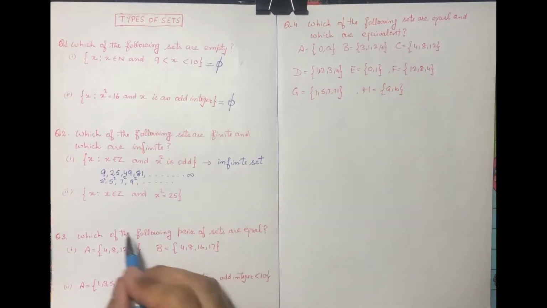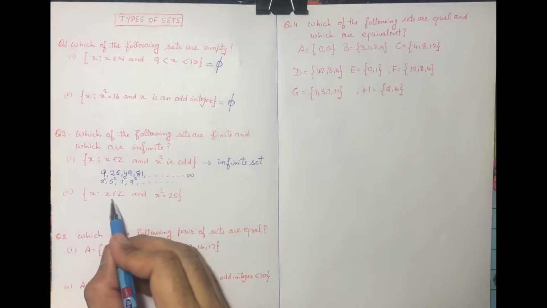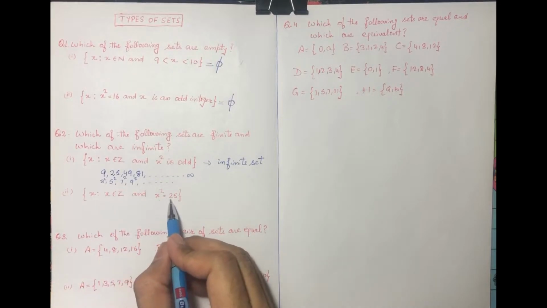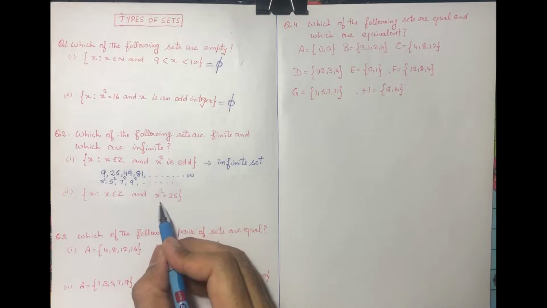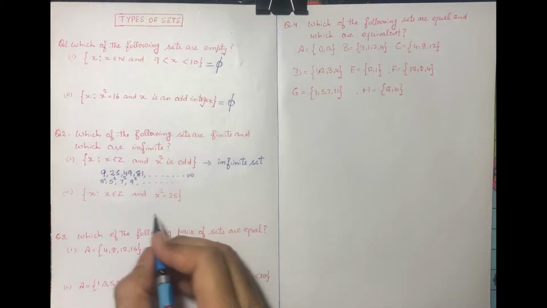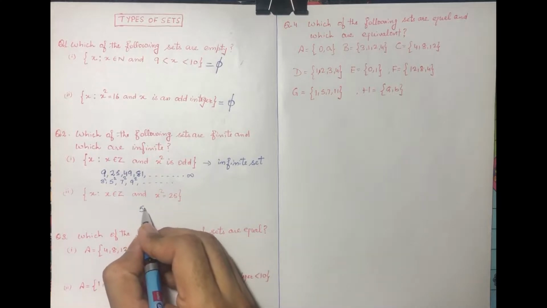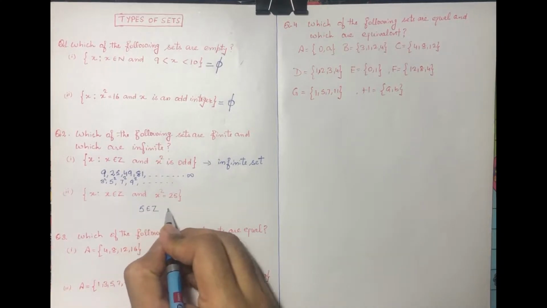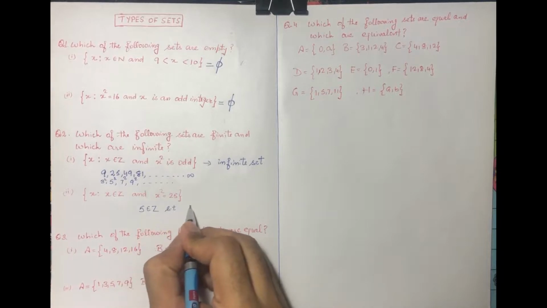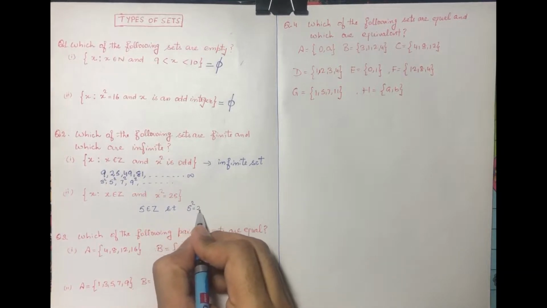Now second question, x is an integer with x square is equal to 25. What is the value of that integer which satisfies this equation? Square of that integer is 25. You all know that number is 5. 5 is an integer such that 5 square is 25.